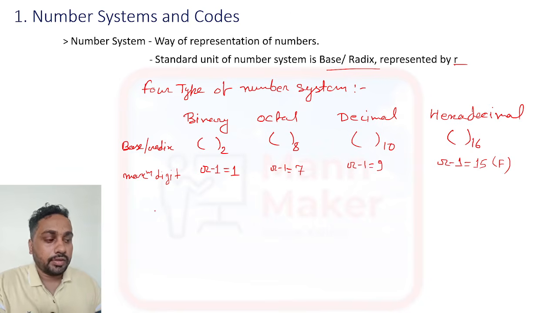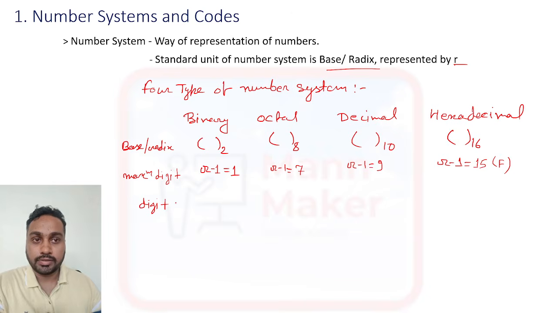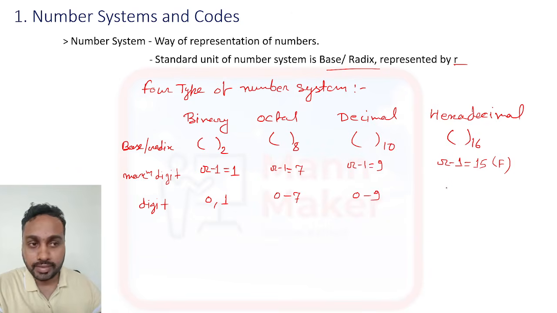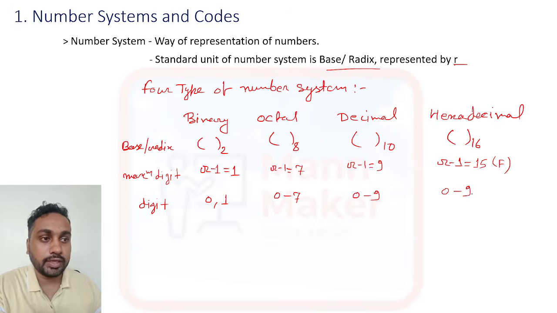Now what kind of digits are there in all the number systems? For binary the maximum digit is 1, so it will be 0 or 1. For octal the maximum is 7, so it will go 0, 1, 2, 3, 4, like that till 7. For decimal it will be 0 to 9. And for hexadecimal it will go first 0 to 9, and after that from 10 to 15 we write as A to F.